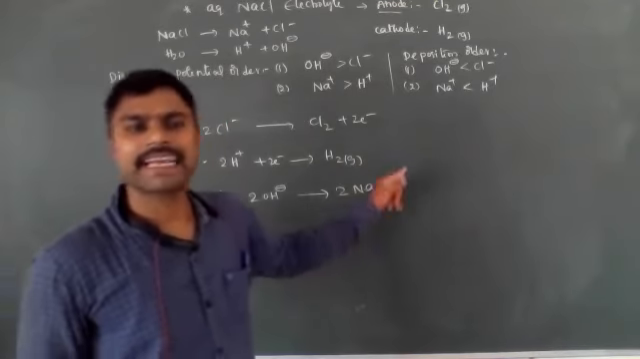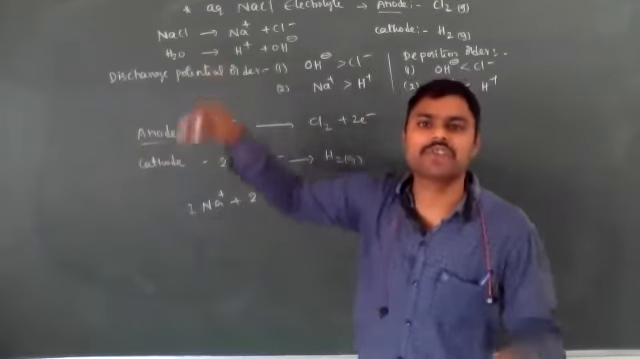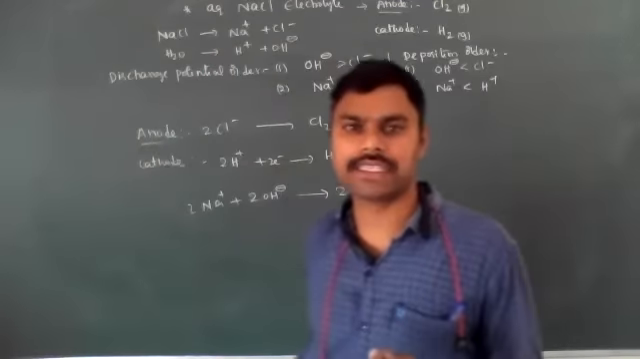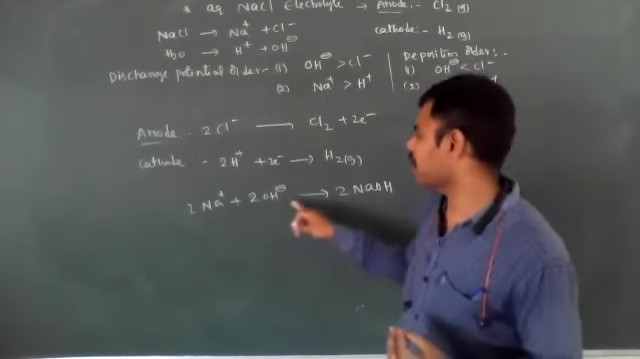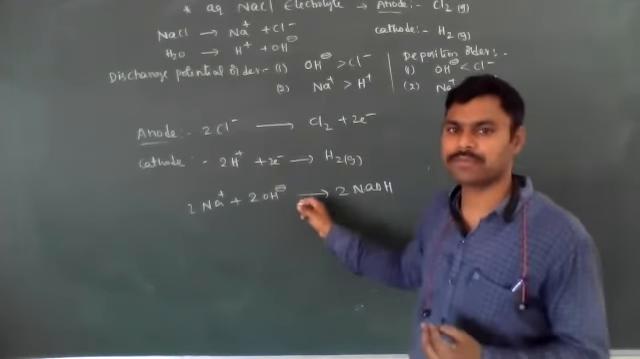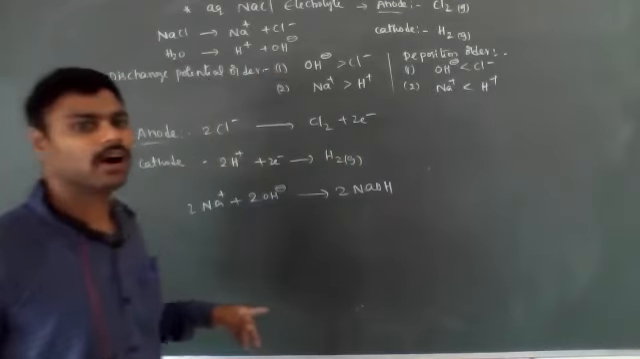NaOH is formed. But NaCl is neutral. Before electrolysis, sodium chloride solution is neutral because NaCl is the salt of a strong acid and a strong base. But after electrolysis, what happens now? It forms NaOH. The resultant Na plus ions and OH minus, because Na plus ions cannot be reduced at the cathode,